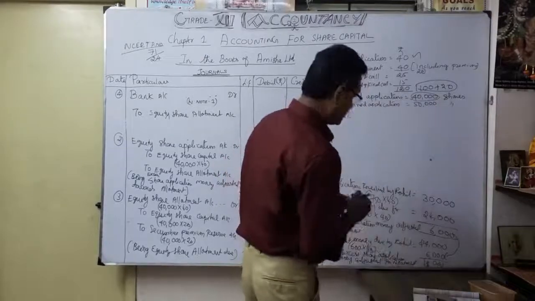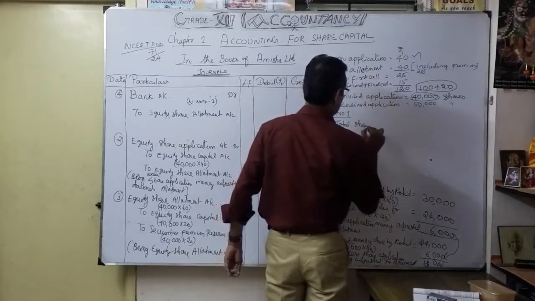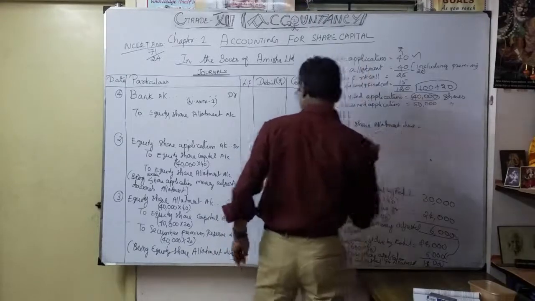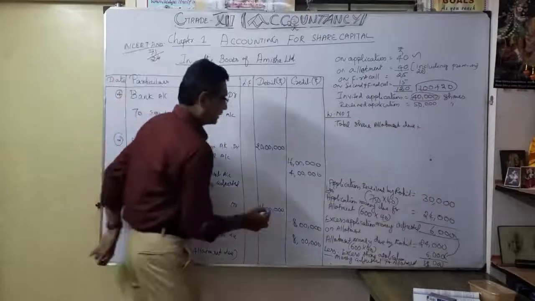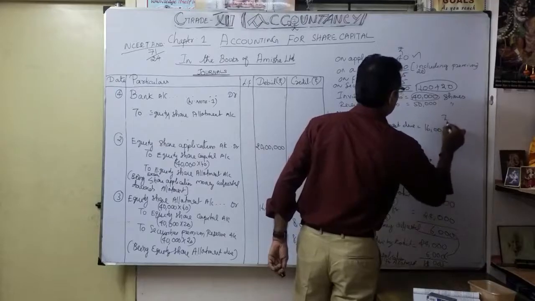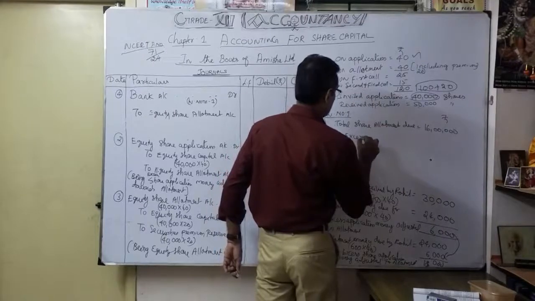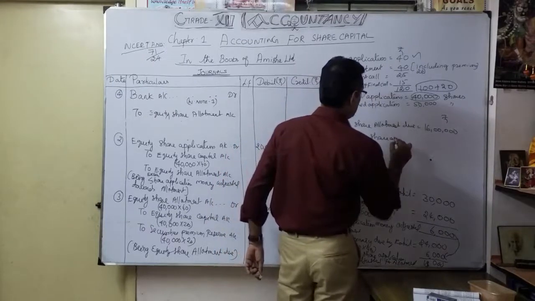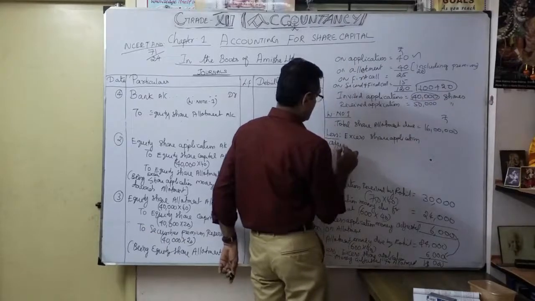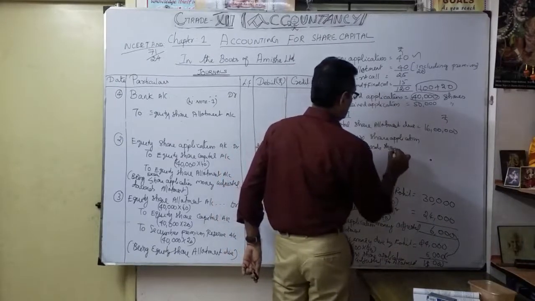Okay, so what is that? So now share allotment due. Total share allotment due, how much? This 16 lakhs. Okay, this 16 lakhs. Now less: excess share application adjusted towards share allotment.